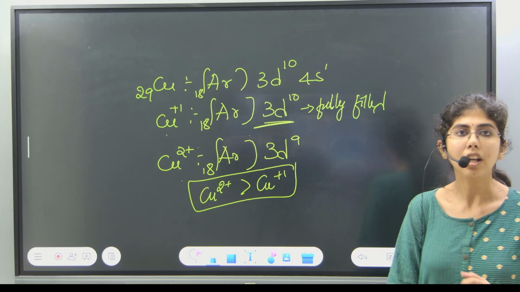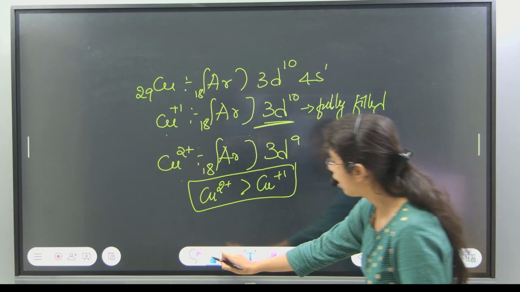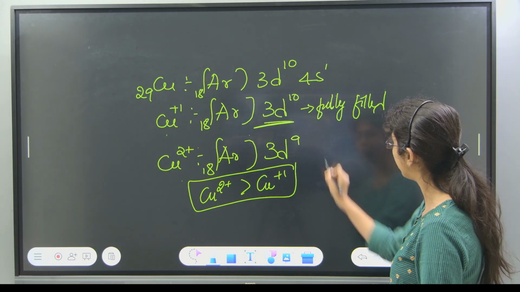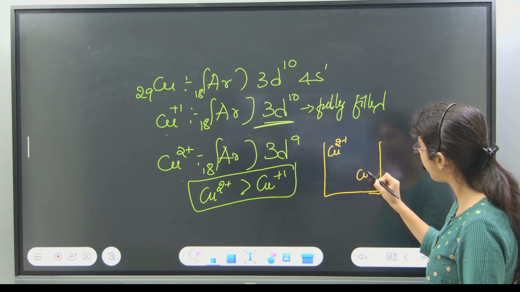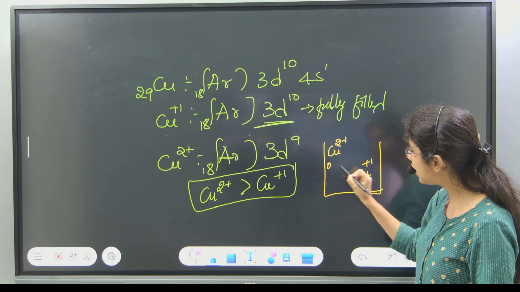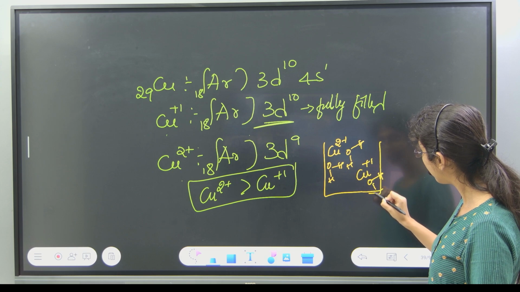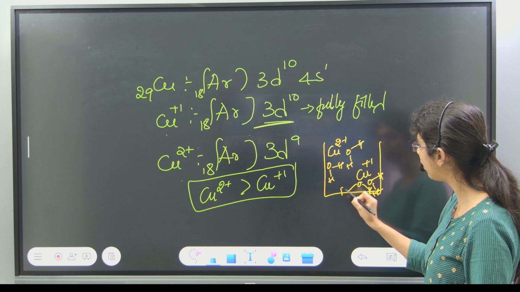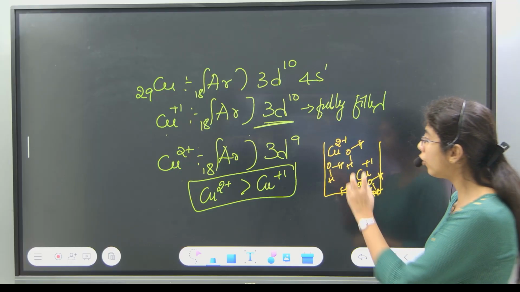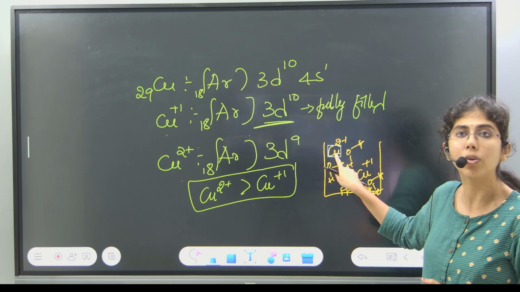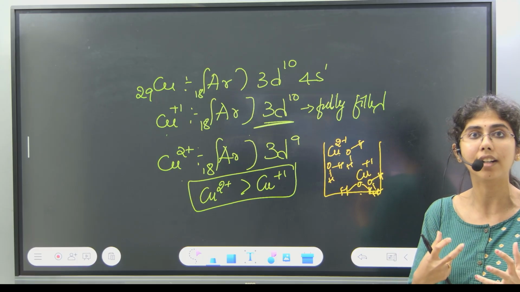Now, why is that? We have to find out the stability in aqueous medium. What do I mean by that? Look, I have taken copper 2+ and copper +1 in aqueous medium, that means in water. When I add these salts in water, water molecules will get attracted towards these ions, whether copper 2+ or copper +1.